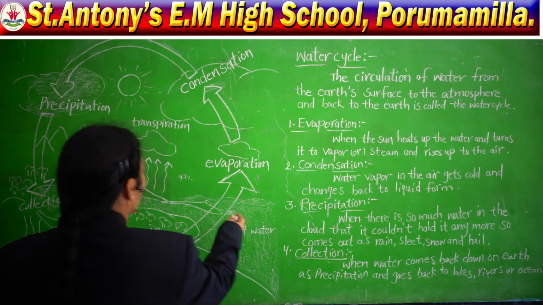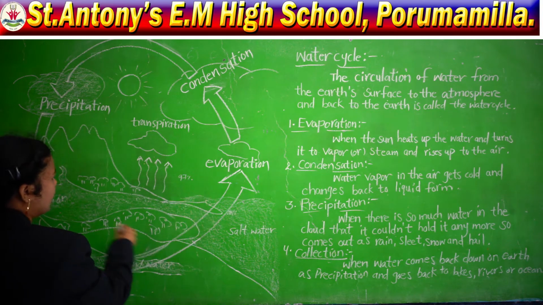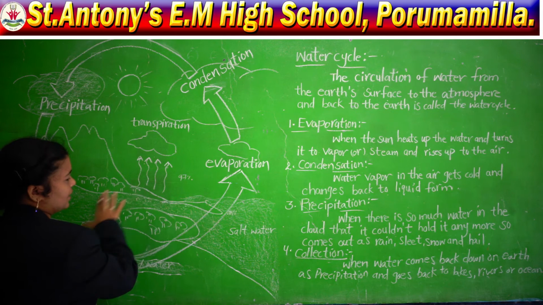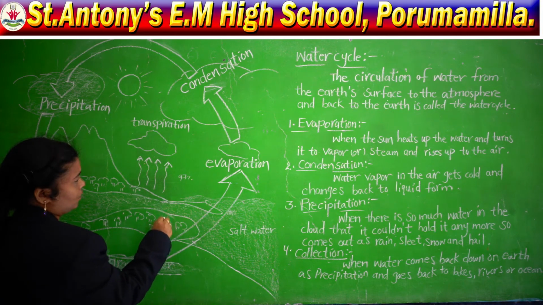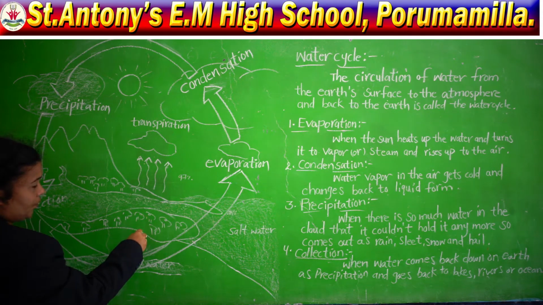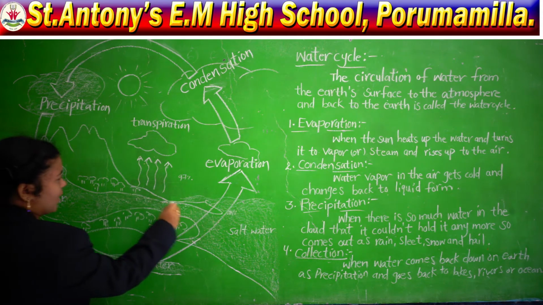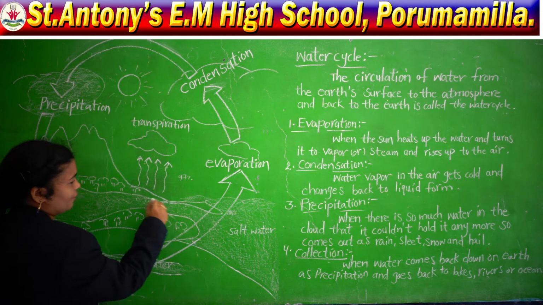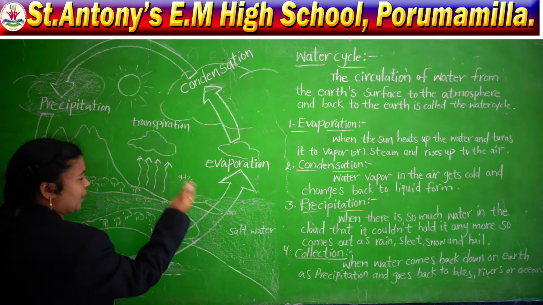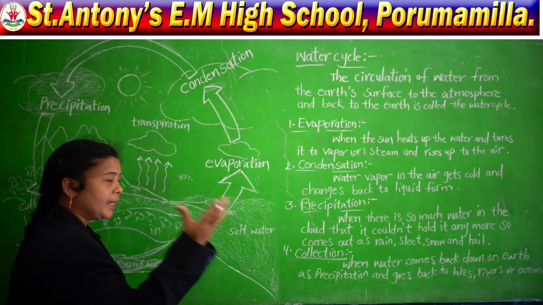First of all, we will move on to evaporation. See, the earth is covered with water. When the earth becomes hot, the surface water also becomes hot.